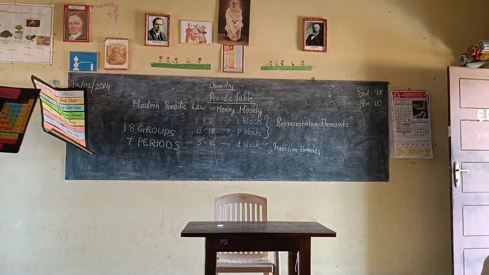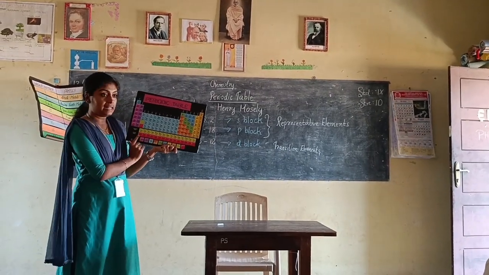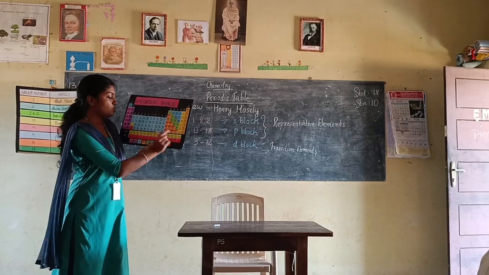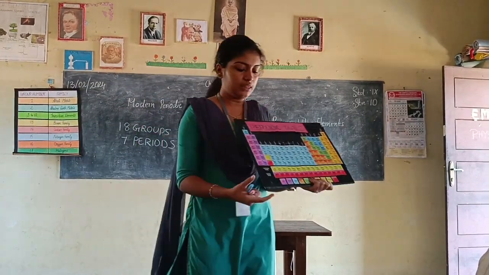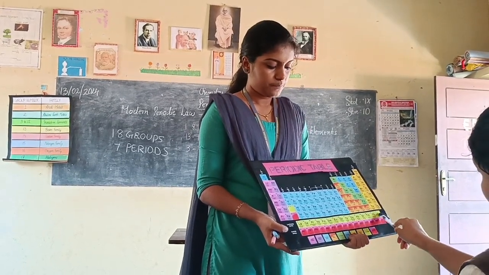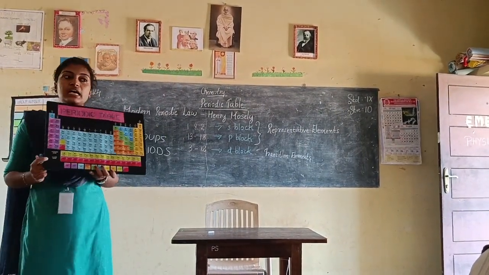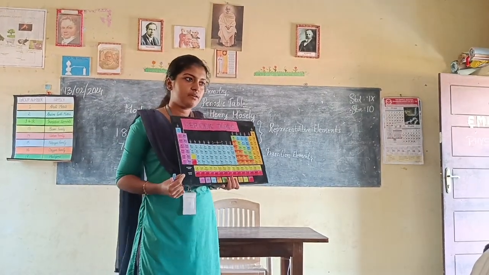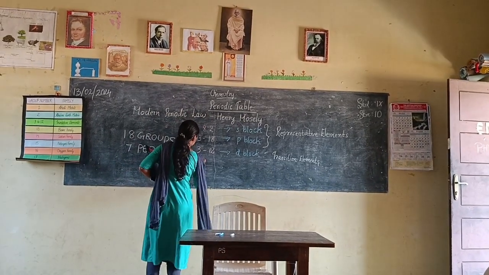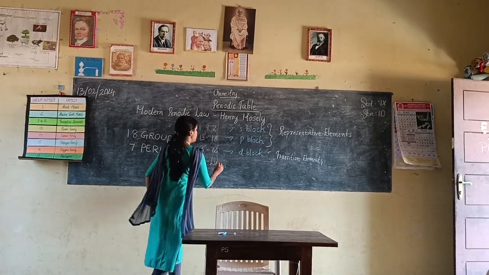Okay, so now we can discuss these two. From the first element, lanthanum, to lutetium. How many elements are present here? From lanthanum to lutetium, count the number. Okay, 15 elements inside the transition elements are put down in the periodic table. These elements are called lanthanoids, from lanthanum to lutetium. They are known as lanthanides.